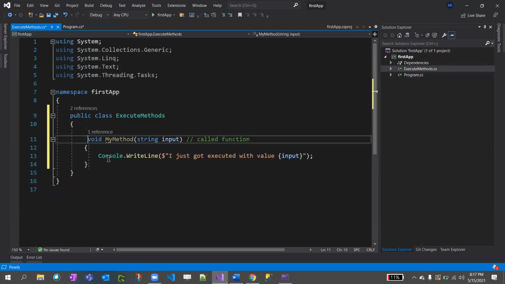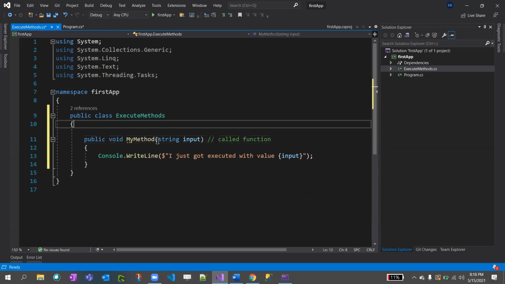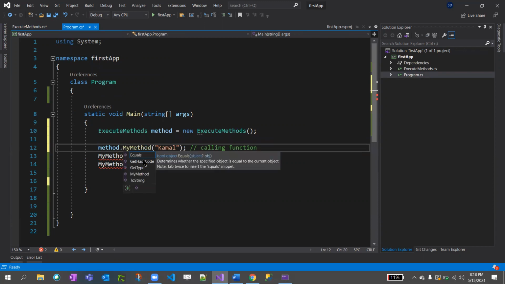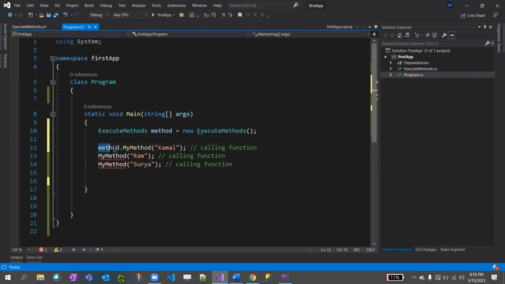Whenever we create a method also, we need to put public. That's why it didn't give me the IntelliSense. Previously without public, I didn't get this my method. After putting public on the function name, I got my method, right?